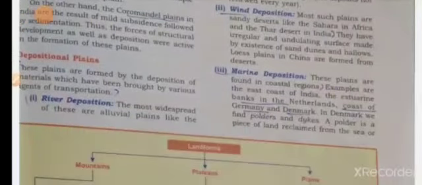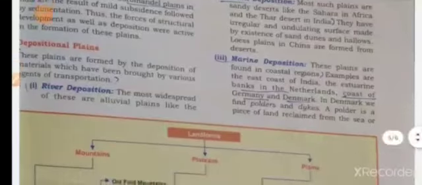The second one is your depositional plain. Depositional plain is formed by deposition of material which have been brought by various agents. The first one is river deposition. The most widespread of these are alluvial plains, like the northern plain in India and Mississippi plain in USA, and mountains are formed by Piedmont alluvial plains, and the flood plains.